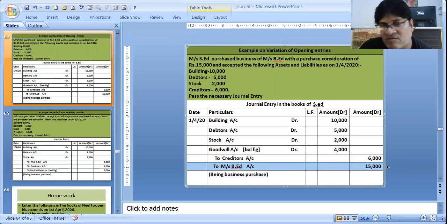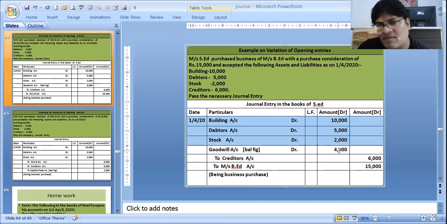When we will be paying, we will be writing Bayed account debit to cash, Bayed account debit to any other asset which we are giving him. Just Bayed to cash, suppose. And this is a credit transaction. That means we have to pay later on to Bayed. That's why this Bayed is coming 15,000 credit. So when we are adding the credit side 21,000 and adding the debit side, which is only 17,000, we have a balancing figure. This balancing figure is 4,000.